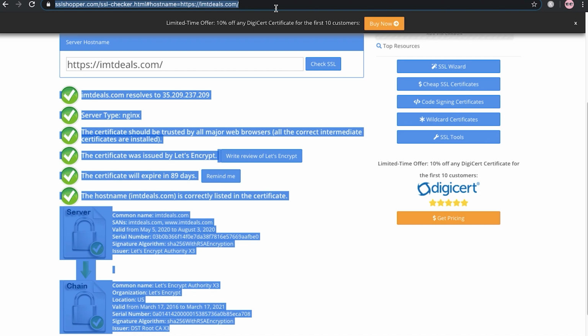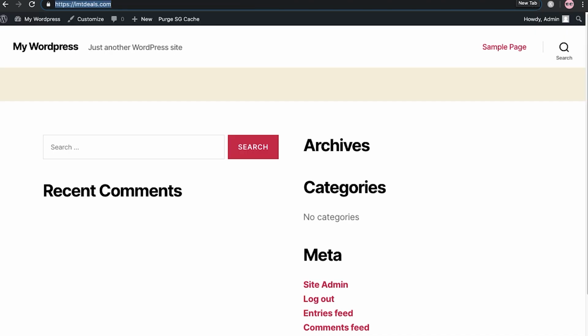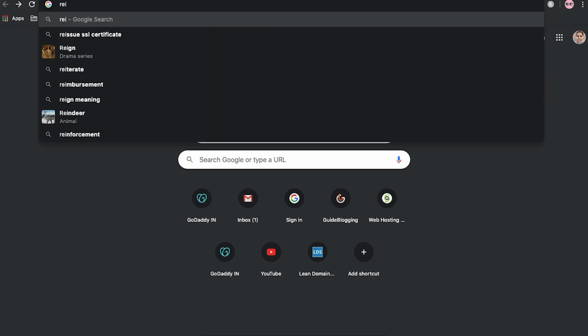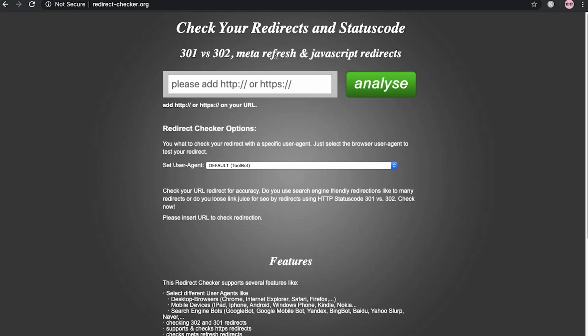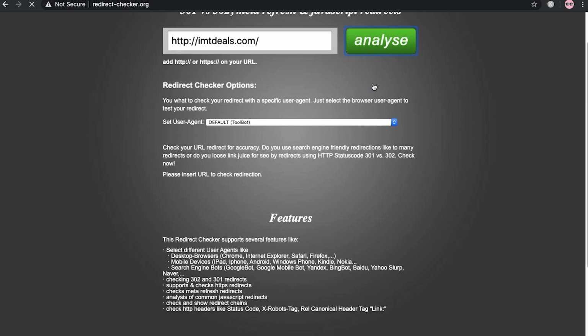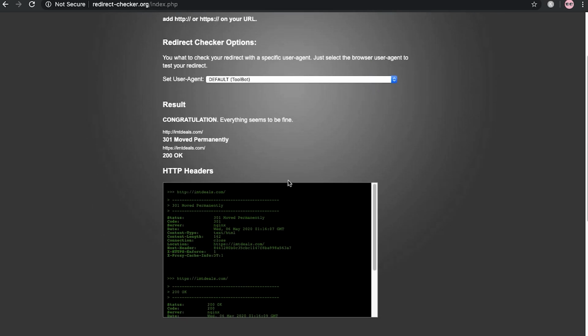Okay, but now maybe you are thinking about the HTTP to HTTPS. So basically it's redirecting. For checking the HTTP to HTTPS URL redirection, you just have to go to redirection checker. When you go here, you paste your domain name and click on analyze. I will keep it HTTP to test. When I click on analyze, here you can see: congratulations, everything is fine. HTTP is redirecting to HTTPS.